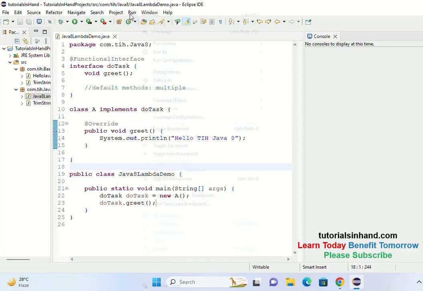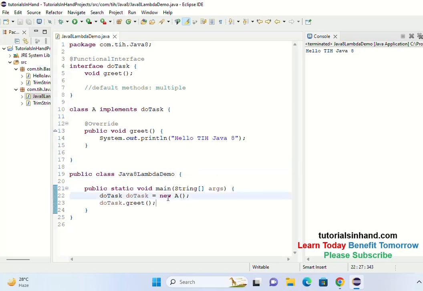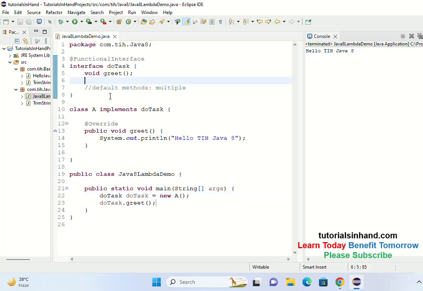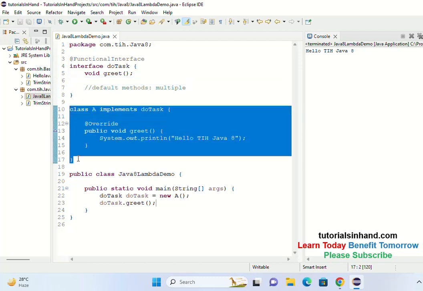So in this way, if we run this, we will get hello TIH Java 8, right? So this is how the traditional approach worked. But since Java 8, lambda expressions and functional interfaces were introduced. So from Java 8, instead of going through this traditional approach of creating a class that implements the interface and then provides implementation, we could use a lambda expression, and this is where the relationship between lambda expression and functional interface comes into play.